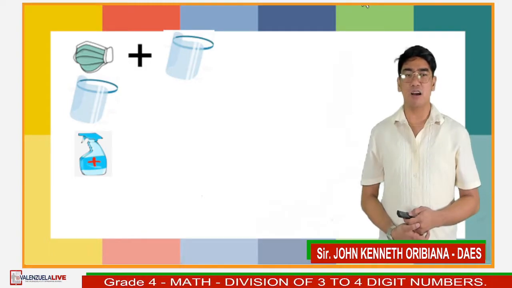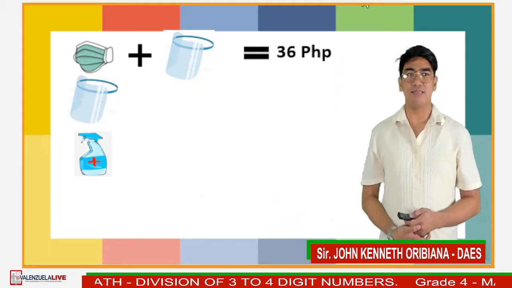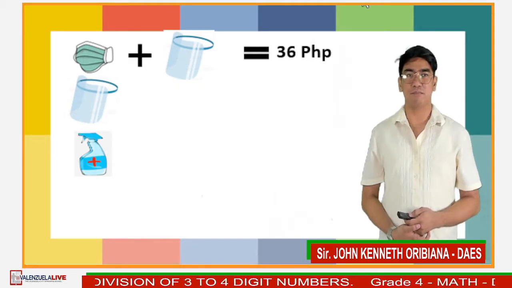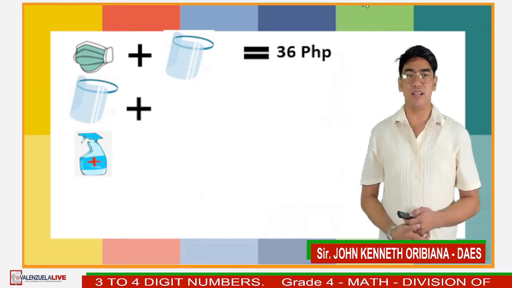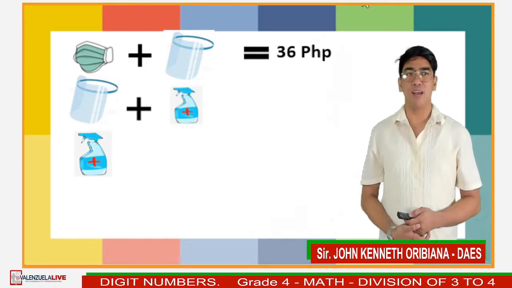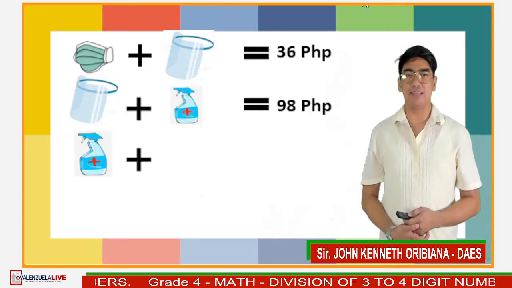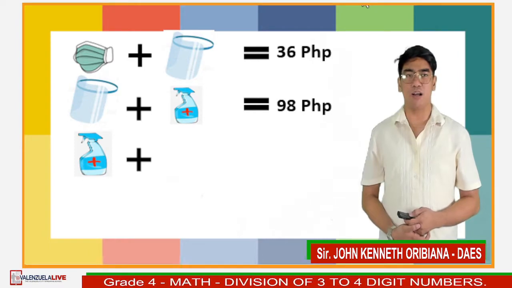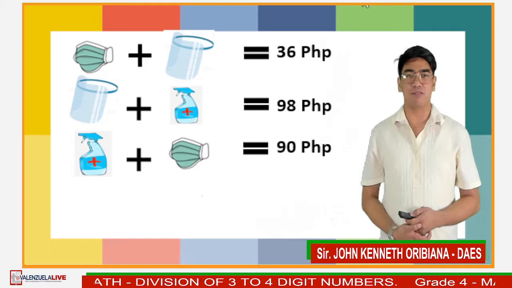If we combine the cost of a face mask and face shield, it is 36 pesos. The combined cost of face shield and alcohol is 98 pesos. And the combined cost of alcohol and face mask is 90 pesos.